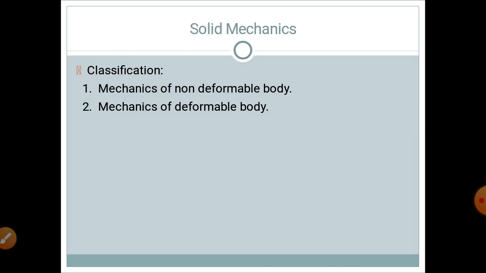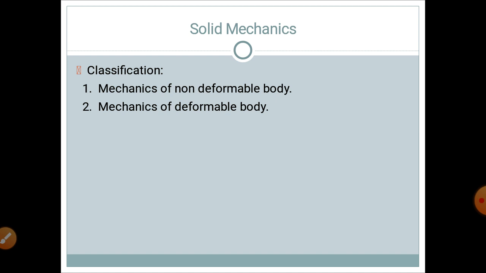Solid mechanics is further classified as mechanics of non-deformable body and mechanics of deformable body. Now, the engineering mechanics that you already studied in first year engineering is the mechanics of non-deformable body. In that subject you assume the body is a rigid body.